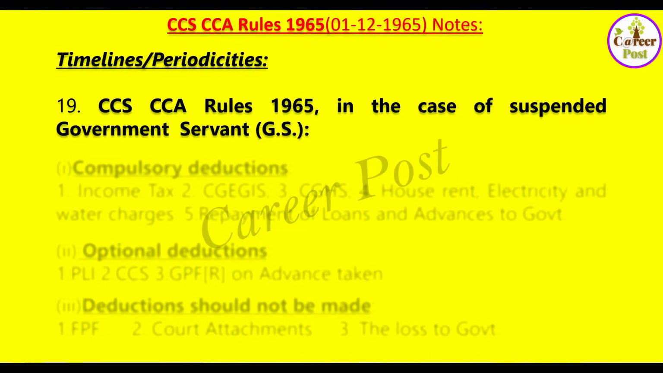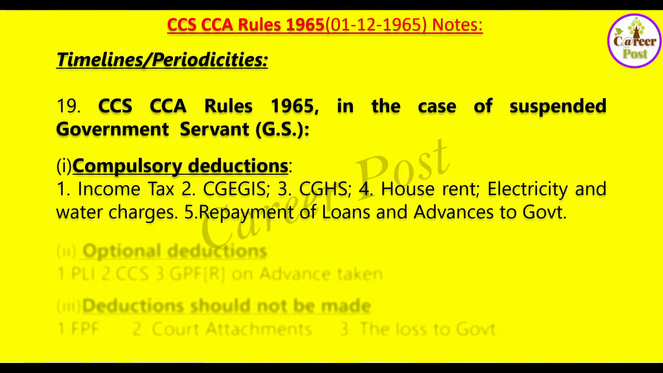CCA Rules 1965 in case of a suspended government servant. Now let us see what are the compulsory deductions for a suspended government servant, and which optional deductions should not be made. The compulsory deductions are income tax, CGEGIS, CGHS, house rent, electricity and water charges, and repayment of loans and advances to government. These are compulsory deductions from the suspended government servant's subsistence allowance.